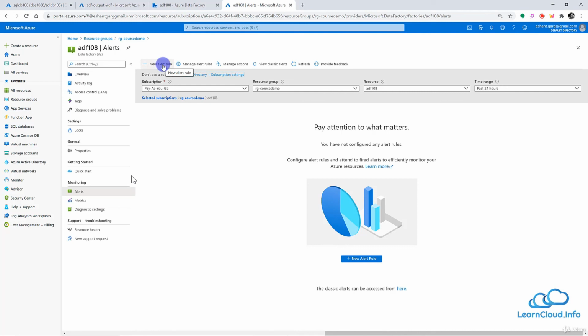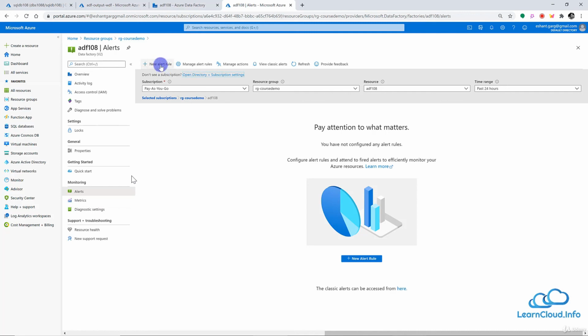Or if my CPU consumption is more than 80% of the threshold, then immediately send me an SMS. Or you can also define corrective actions based on these thresholds. For example, you can define to run a particular function or particular logic if a particular condition you define here is met.